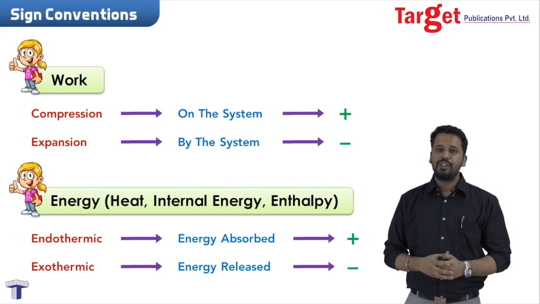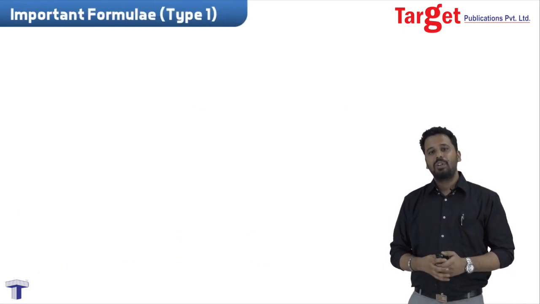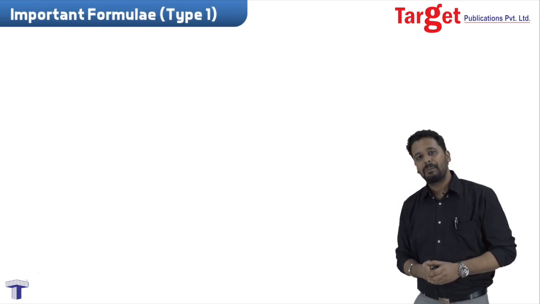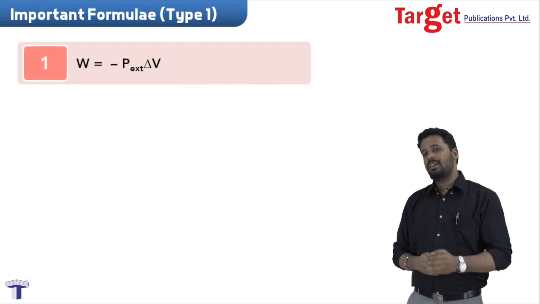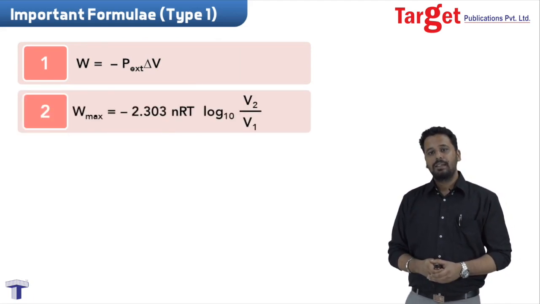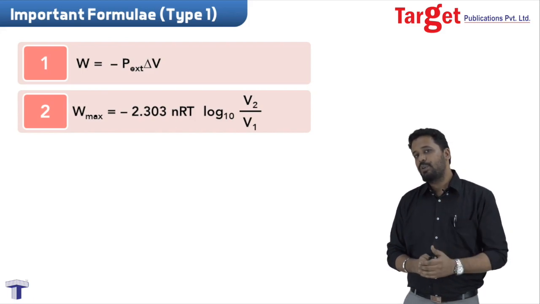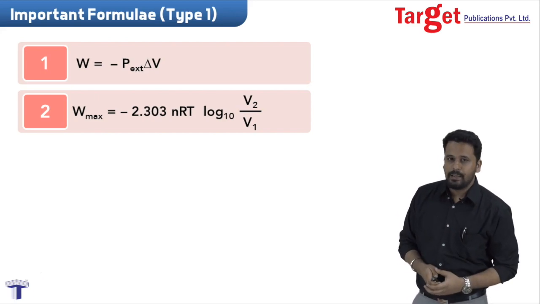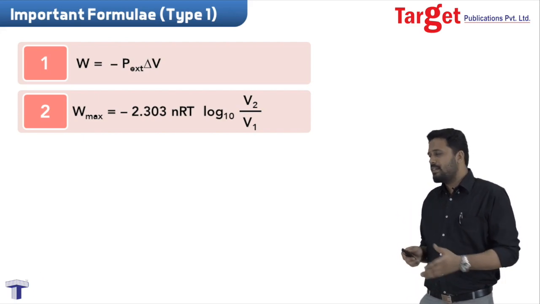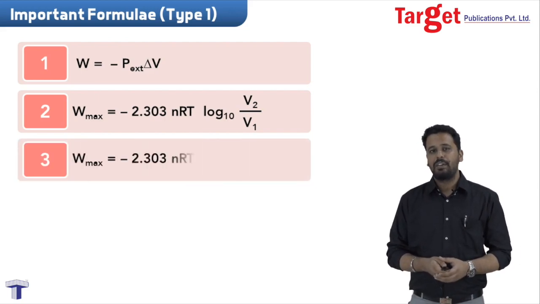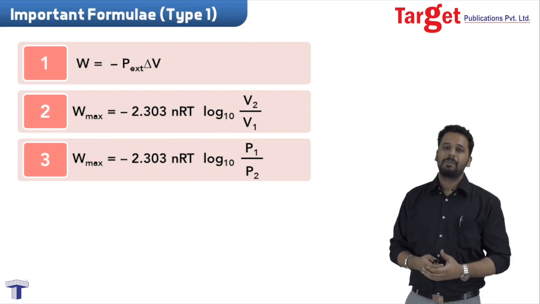With this I can show you all the formulae for the first type of numericals which are asked in thermodynamics. The first one, as we know, W is equal to minus P external delta V. The second one is W max is equal to minus 2.303 nRT into log of V2 by V1, and that log is to the base 10. And the third formula is the same as the second one. It's just that instead of V2 by V1, we now have P1 by P2.